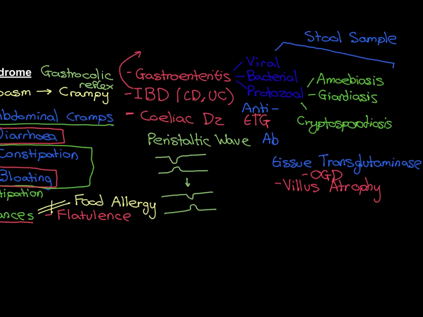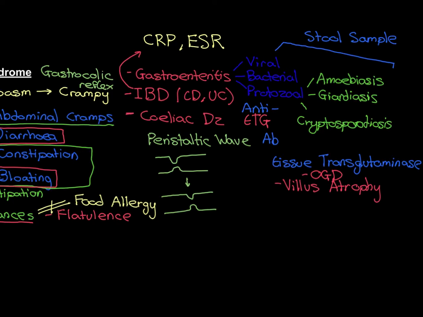But if it's gastroenteritis, you'll also find stuff when you do the stool sample, microscopy and culture, and if it's celiac disease, you'll find a positive anti-TTG antibody. So let me just explain that in a moment once I've written down what we do. So we do blood tests for two inflammatory markers. These are called CRP, C-reactive protein, and ESR, erythrocyte sedimentation rate.